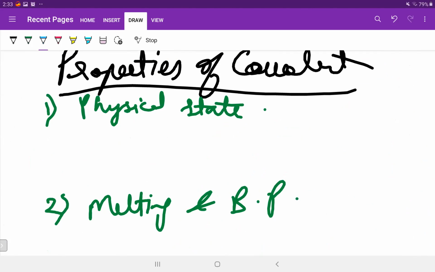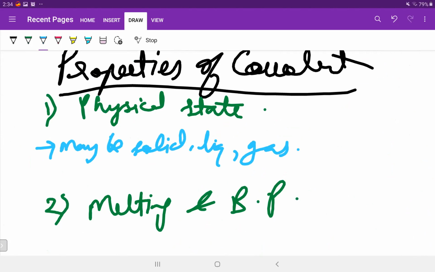So here they may be solid, liquid, or gas, because they have a weak force of attraction. Like chlorine we studied is a gas, bromine is a liquid, iodine is a solid.